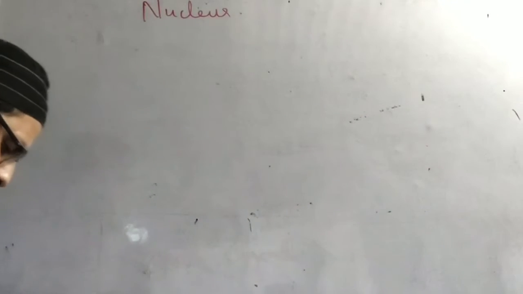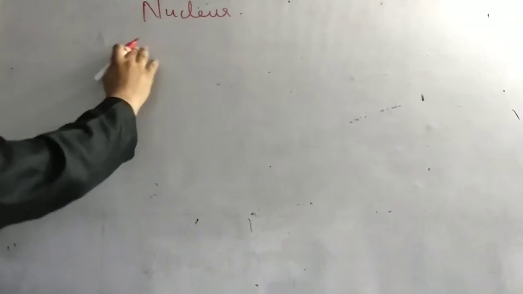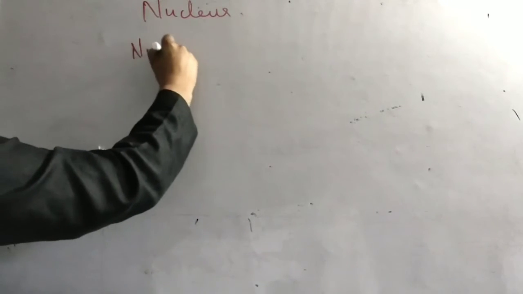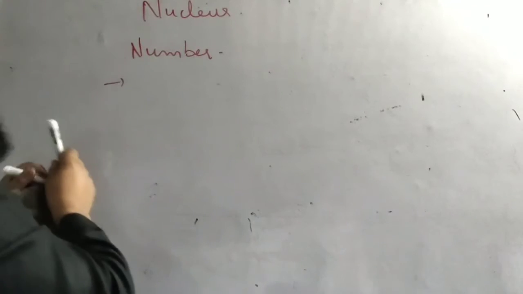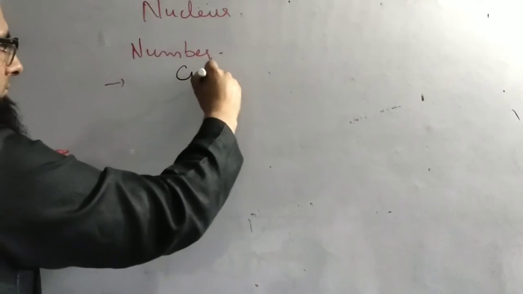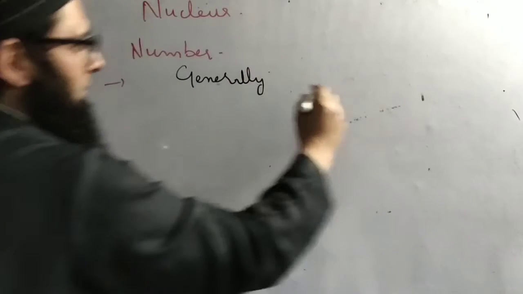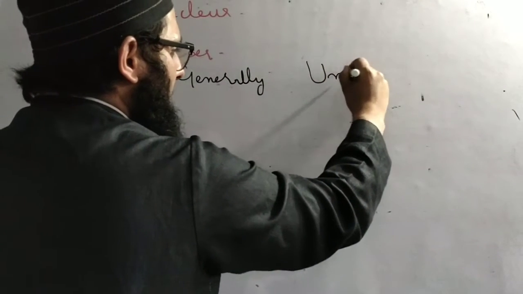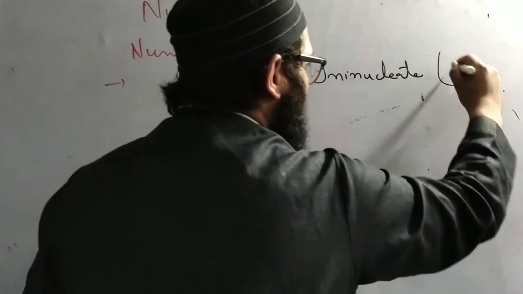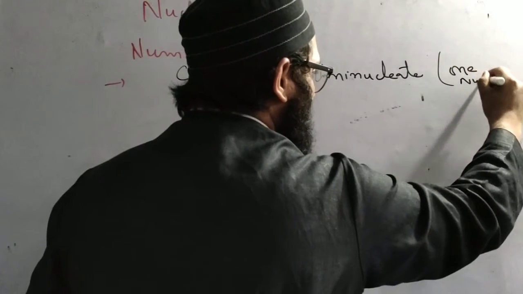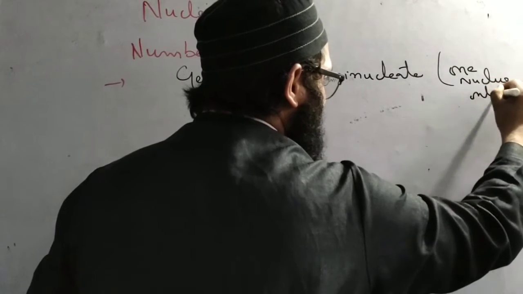Now let's talk about the number. Cells are generally uninucleate, with one nucleus only.